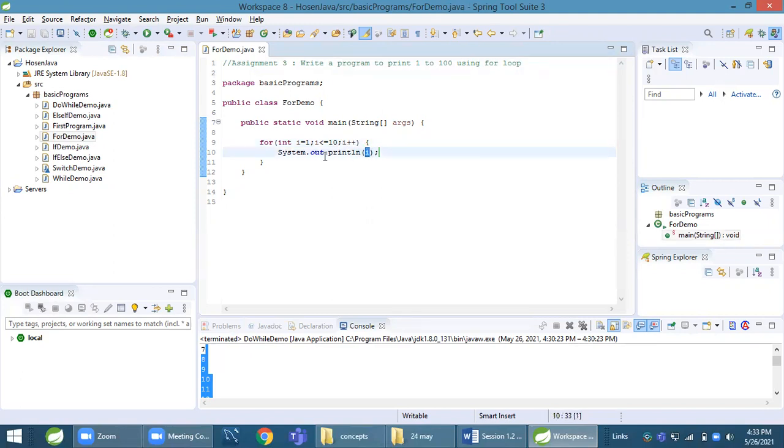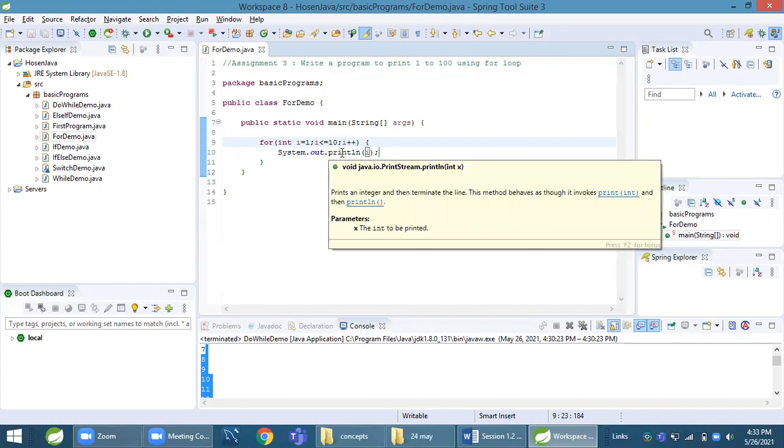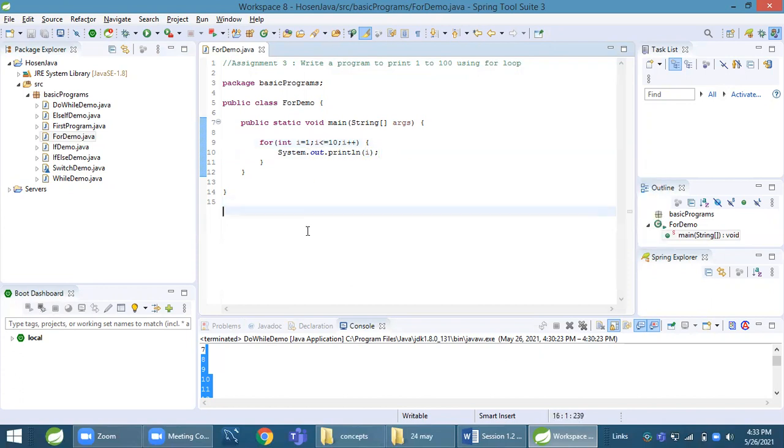How does the sequence go? First of all, it comes to the condition, then body, then increment, then condition, then body, then increment, condition, body, increment, condition, body, increment. So this will continue.